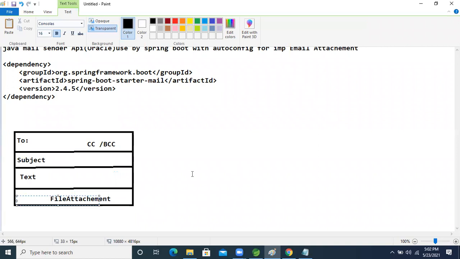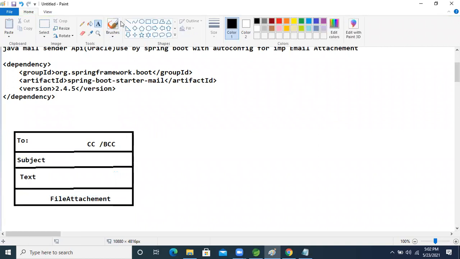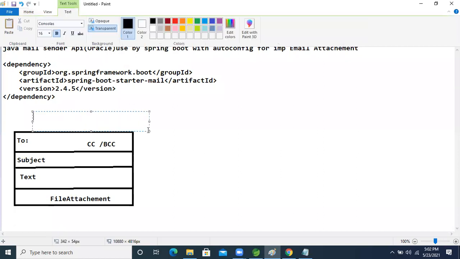Send, leave it now. So this is nothing but a mail message, guys. This is called a mail message.